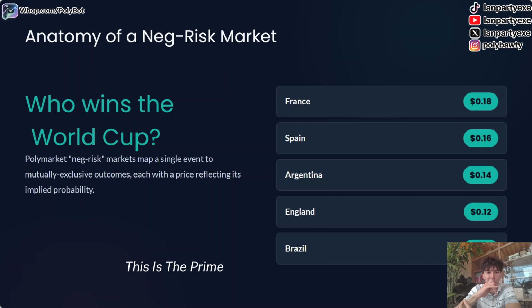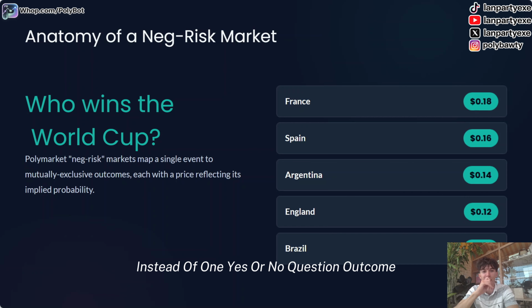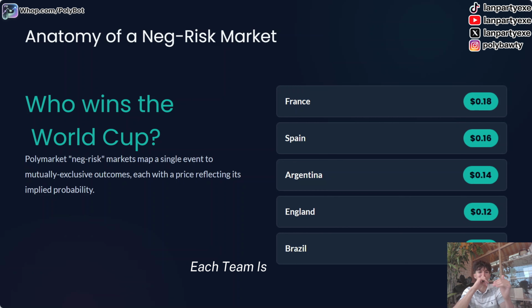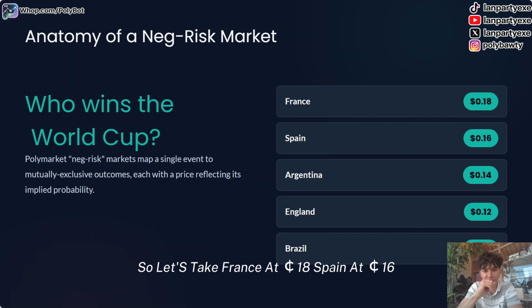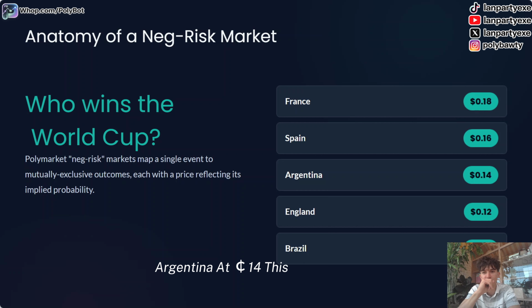This is the prime example of a neg risk market. Instead of one yes or no question, in a neg risk market each team is an outcome. So let's take France at 18 cents, Spain at 16 cents, Argentina at 14 cents. This is what the market believes is going to win the World Cup. It means 18% that France is going to win, 16% that Spain is going to win. You get it, right?